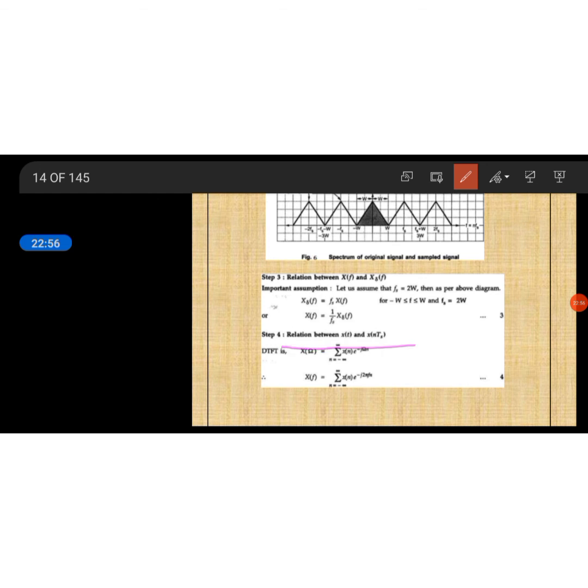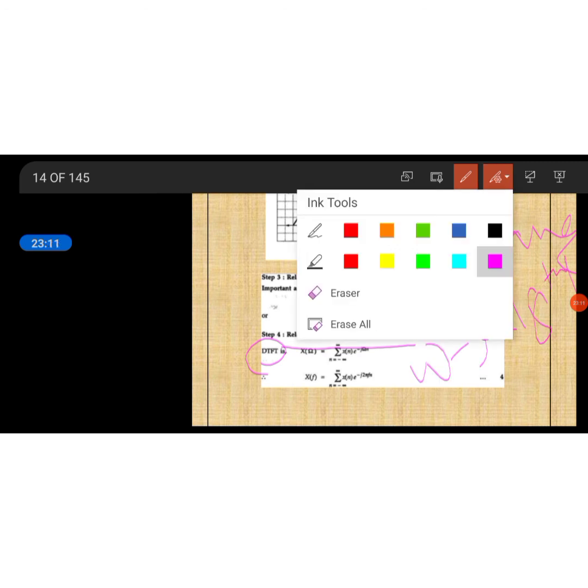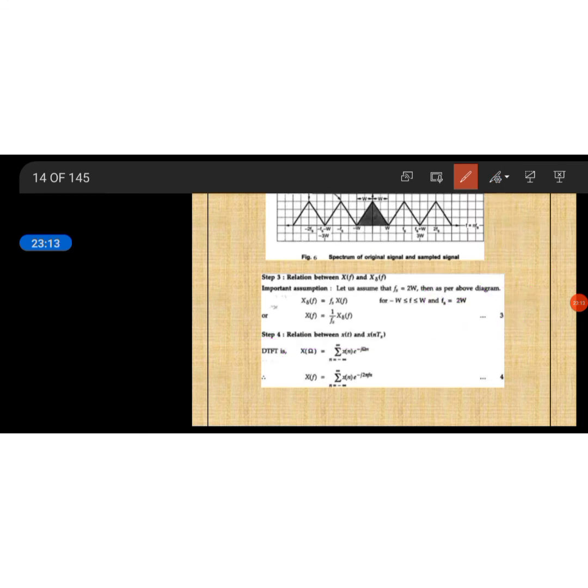So the relationship between x(t) and x(nTs). For that you have to consider the discrete time Fourier transform. Here this omega is known as analog frequency, and this frequency is known as digital frequency. We know that already in digital signals and systems we will be having two kinds of omega. This one is about analog, angular frequency, and this one is about digital.